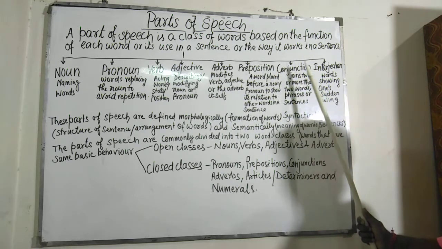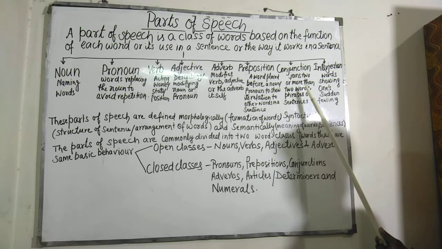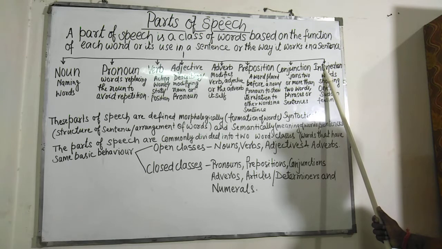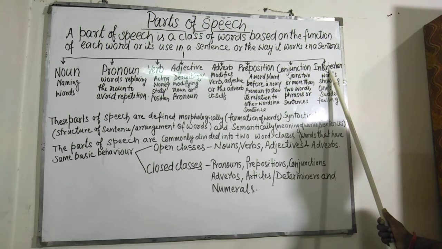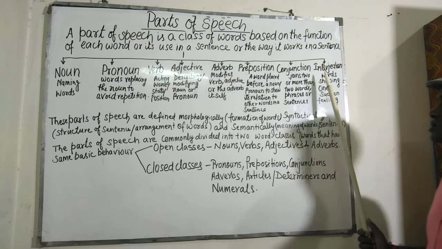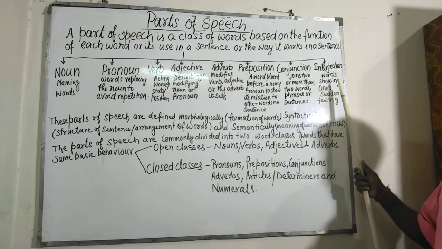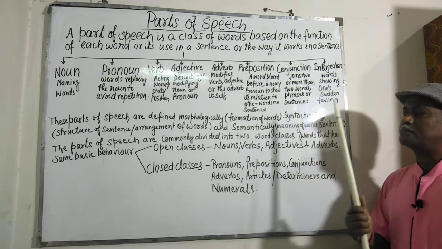a word that joins 2 or more than 2 words, phrases or sentences is called conjunction. Then interjection. In my previous class, while dealing with types of sentences, I had used this term interjection. Still, here also I am repeating it. A word that shows one's sudden feeling is called interjection. Now let me cite examples one by one.